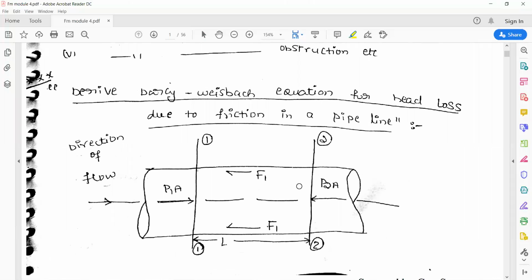There is a derivation we can discuss for major loss due to friction. What loss takes place? Head loss takes place. To calculate it, we can derive the equation. That equation is called the Darcy-Weisbach equation. So, derive the Darcy-Weisbach equation for head loss due to friction in a pipeline.